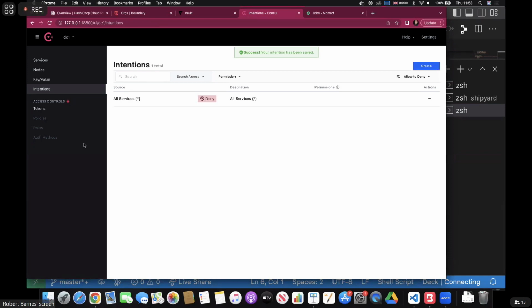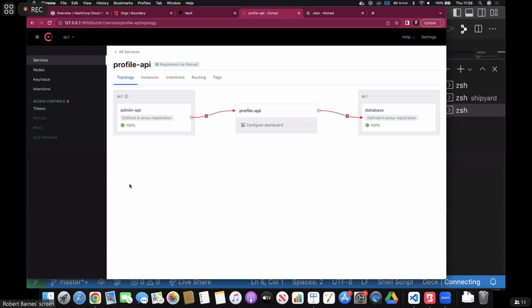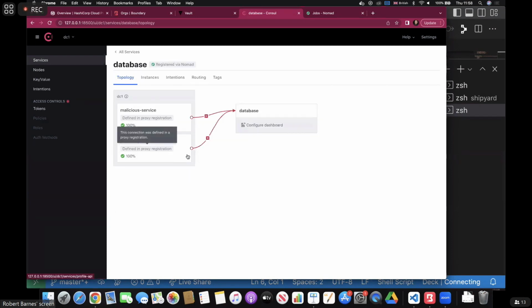Let's go back to our network topology and see what difference that has made. We'll go back to our profile API because this is the intended workflow. You can see that the admin API can no longer speak to the profile API because it's denied by default. And again, the profile API cannot speak to the database. If we have a look at the database as well, we can see that not only can the profile API not speak to it, but the malicious service cannot speak to it either. The only way that malicious service will be able to speak to it is if we explicitly say that this malicious service can do that. And we would never do that in our networks.